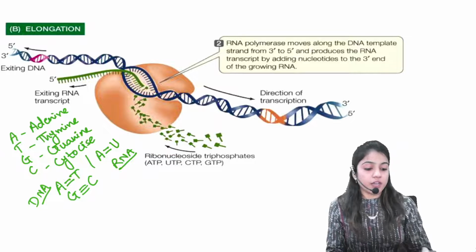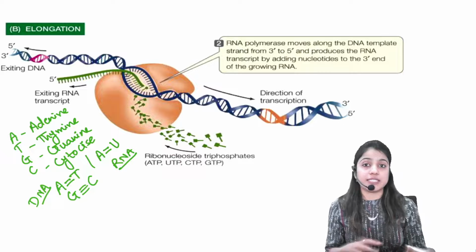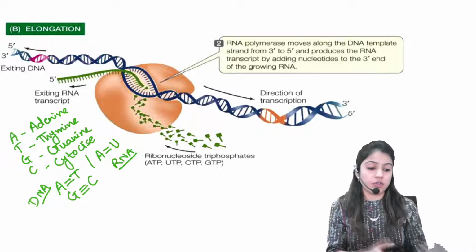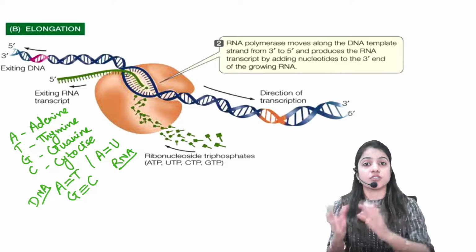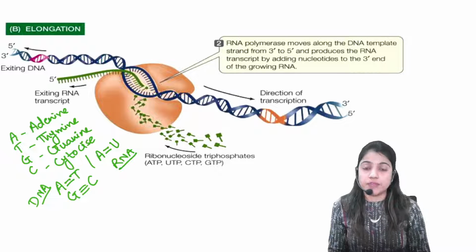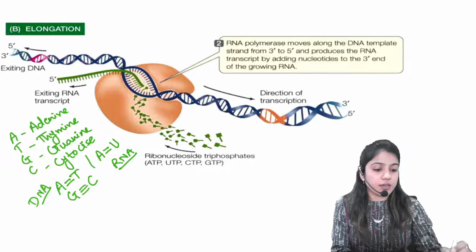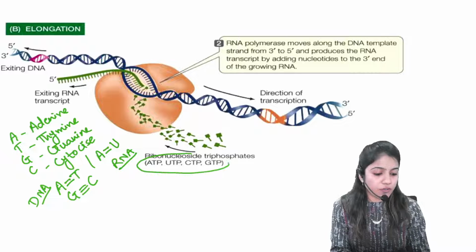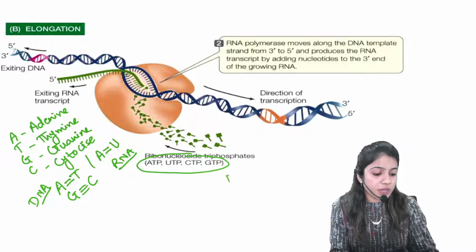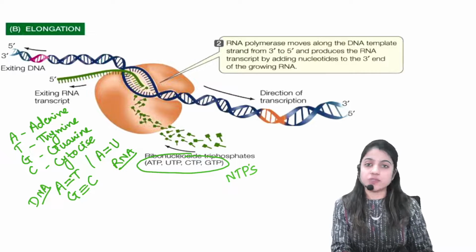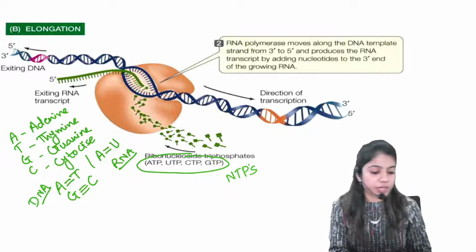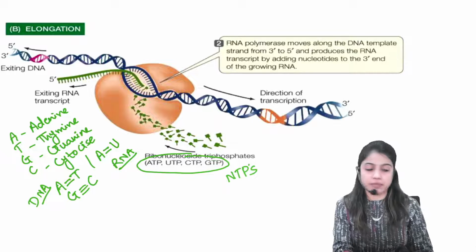Fine. Now these triphosphate groups are attached with every nucleotide so that they have some amount of energy, they can move from matrix to the DNA. Fine. All these 4 nucleotides can be called NTPs, nucleotide triphosphate. 4 different types of nucleotides are involved. Okay. In short, it can be called NTPs.